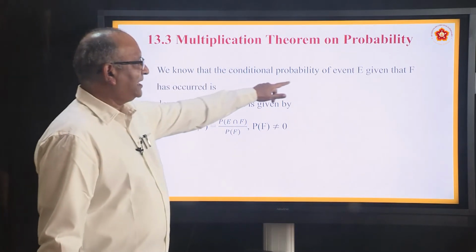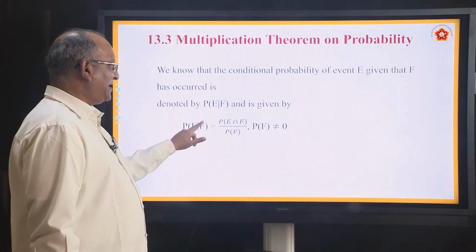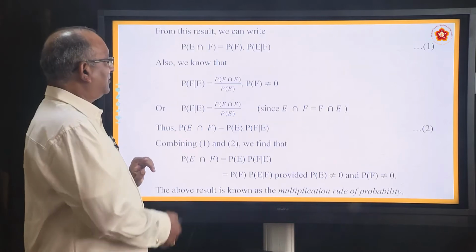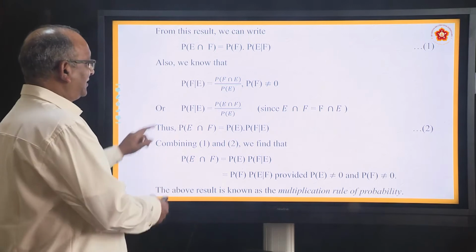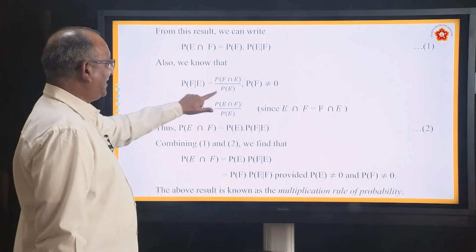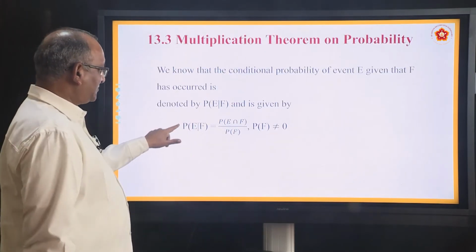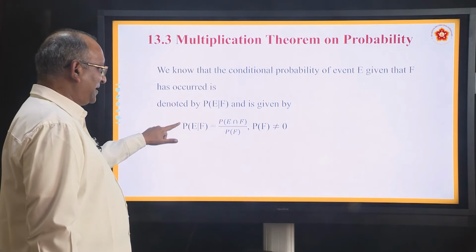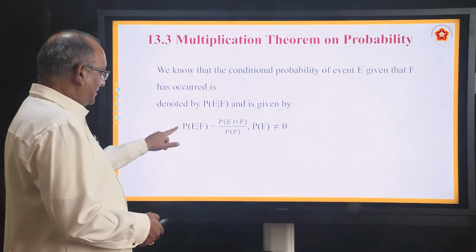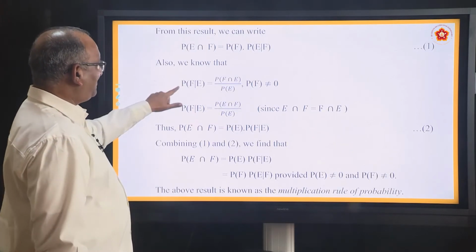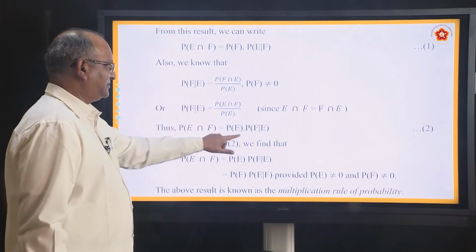We know that the conditional probability of event E given that F has occurred is P(E|F) equals P(E intersection F) by P(F). How did you get P(E intersection F)? If you take P(F) to the other side, you get P(E intersection F). That is what he got from the previous one. The previous one, P(E|F), is this. If you bring P(F) to this side, you get P(E intersection F) equals P(F) into P(E|F). Now suppose you write P(F|E); again P(E) will go to the other side and you will get one more result for this.